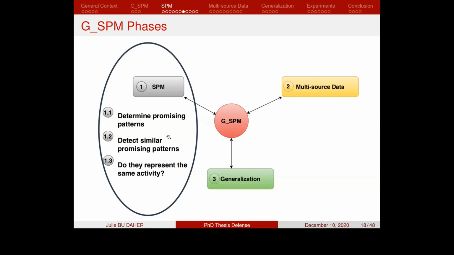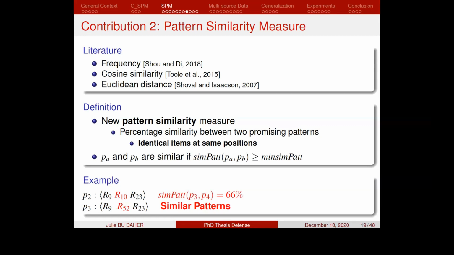The second step in the sequential pattern mining phase of the GSPM algorithm is to detect the similar patterns among the promising patterns. Several pattern similarity measures have been proposed in the literature in order to detect the similarities between different patterns. Some of these measures measure the similarity of the patterns according to their frequency, cosine similarity, or the Euclidean distance. However, as we are mainly interested in determining the different items that occur at the same positions in the patterns in order to use it for a further step in the generalization, we propose a new pattern similarity measure, which is the second contribution in our work.